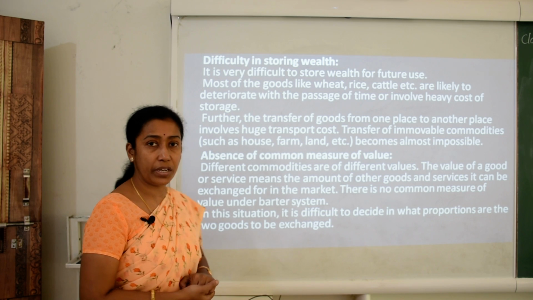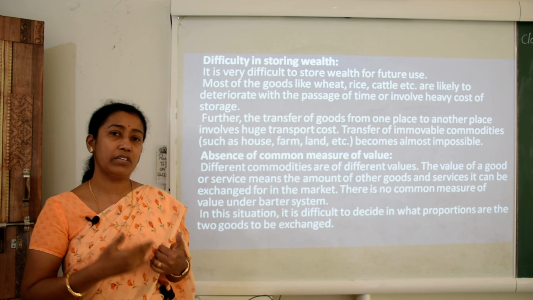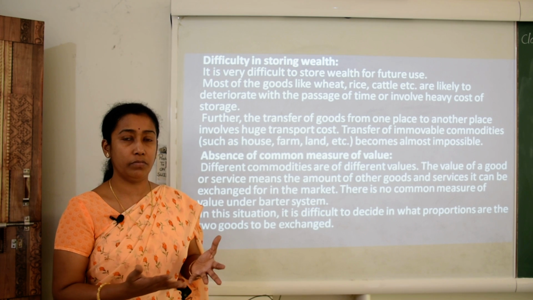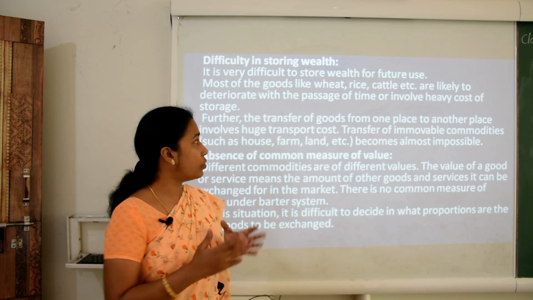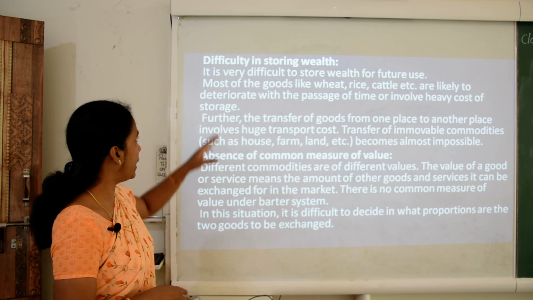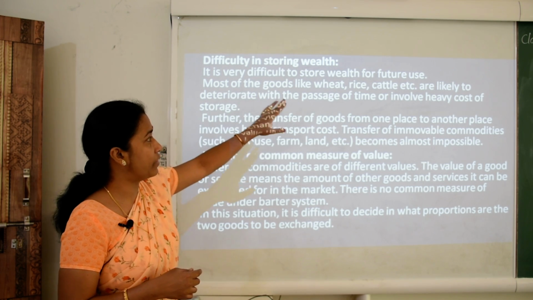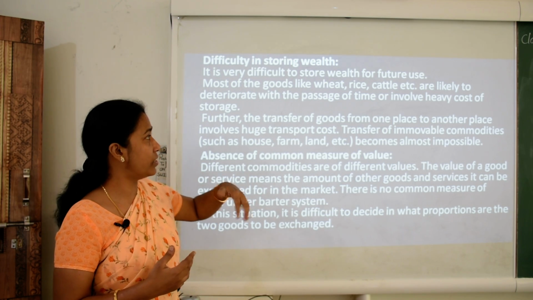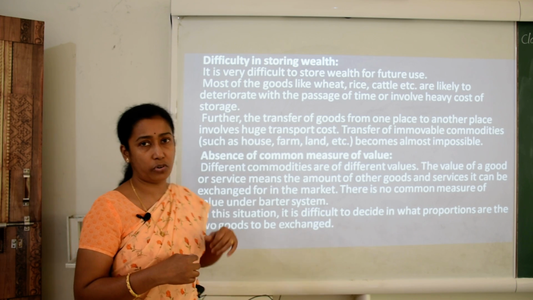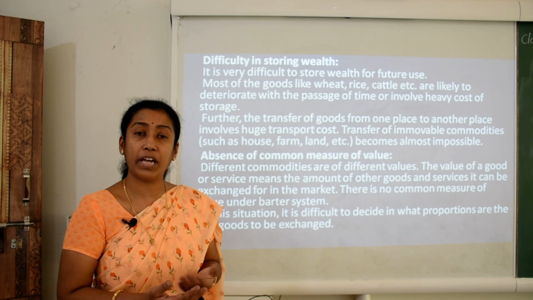Now, difficulty in storing of wealth. That means any kind of wealth or commodity we cannot store for a longer period of time. Say for example in the case of perishable goods, under the barter exchange system we don't have good godowns and warehousing. Some kinds of goods cannot be stored for a longer period of time, so it is very difficult to store wealth for future use. Most of the goods like wheat, rice, even cattle, etc., are likely to deteriorate with the passage of time or involve heavy cost of storage. Rice and wheat, of course, are perishable. We cannot store them for a longer period of time because they do not have durability.